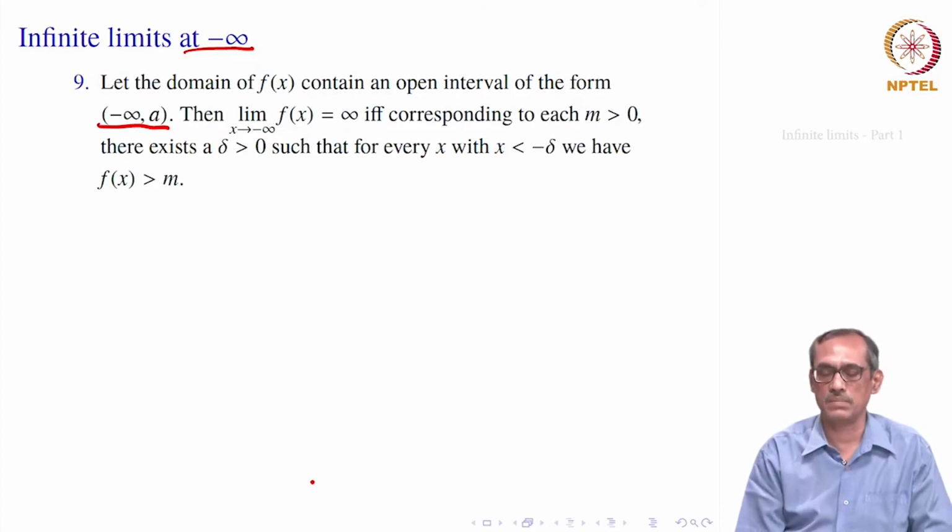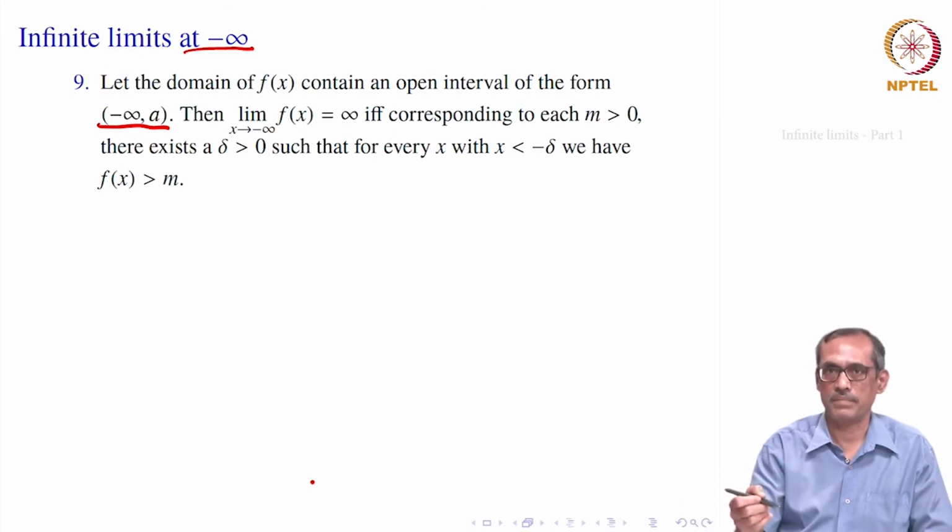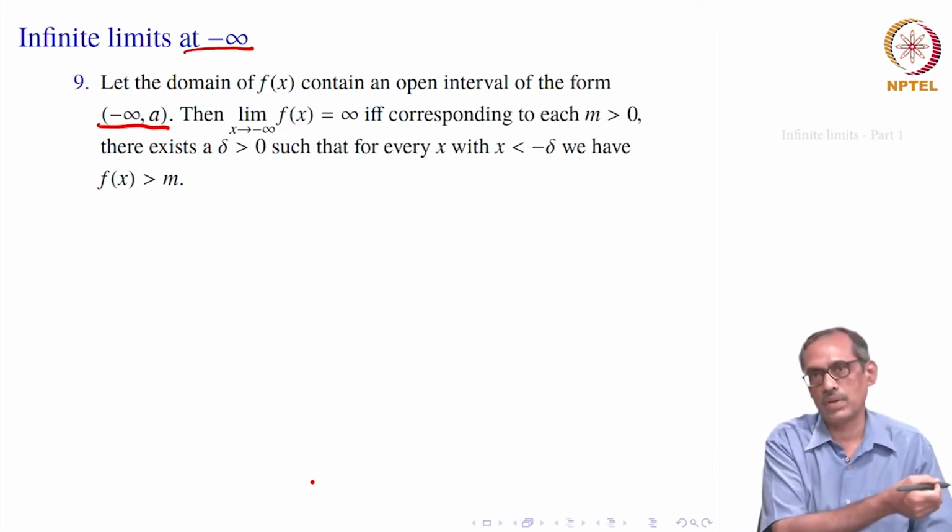Okay, assume that happens for this function f, then we say that limit of f(x) equal to infinity as x goes to minus infinity if corresponding to each m greater than 0, our f of x should be bigger than m. For which x? For all those x which are in the neighborhood of minus infinity, that is x is less than minus delta for some delta.